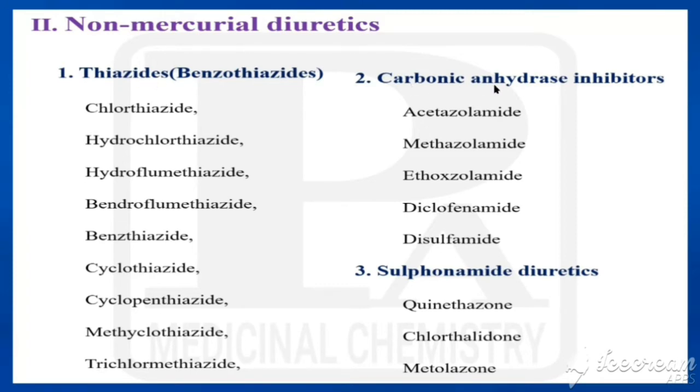Second one is carbonic anhydrase inhibitors. The examples are acetazolamide, methazolamide, ethoxylamide, diclofenamide and disulfamide. Third one is sulfonamide diuretics. Examples are quinitazone, chlorthalidone, metolazone. So what are all coming under sulfonamide diuretics? Quinitazone, chlorthalidone, metolazone.